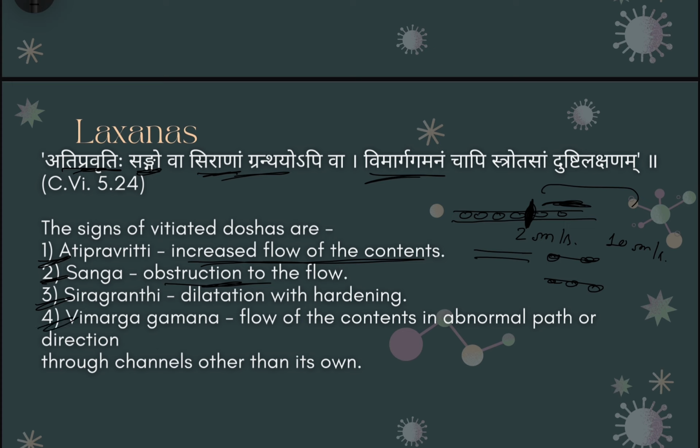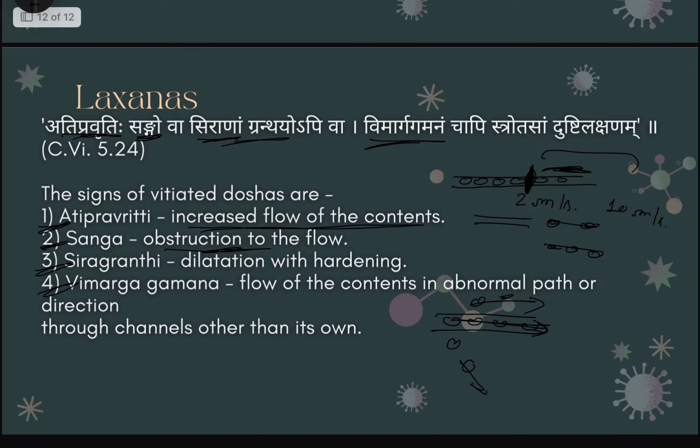And next, the Vimarga Gamanan. Vimarga means moving into another region and Gaman means flowing. Understanding it like that, for example, the things are flowing through this region, but instead of flowing through this region, they are moving here and there. So this is nothing but the Vimarga Gamanan, that is, flowing into another region or following an abnormal path, rather than following the channels or paths of its own.